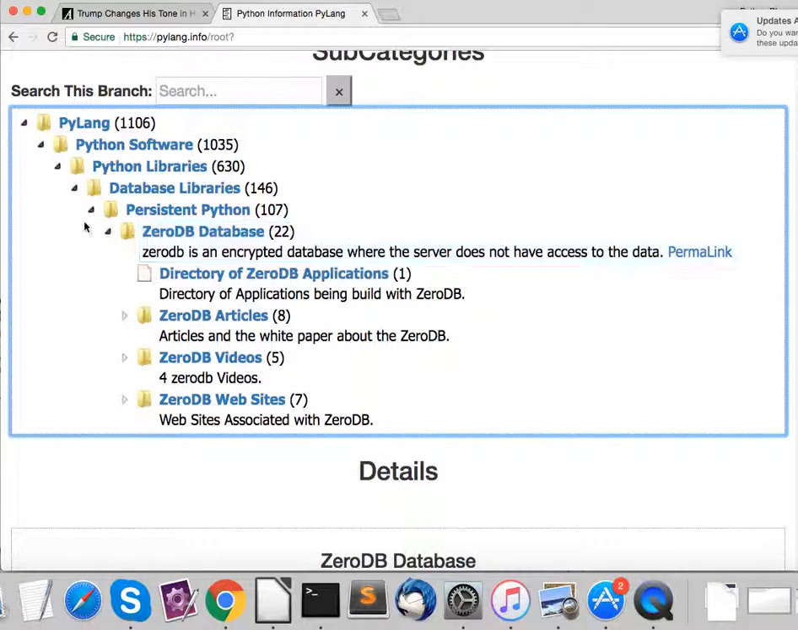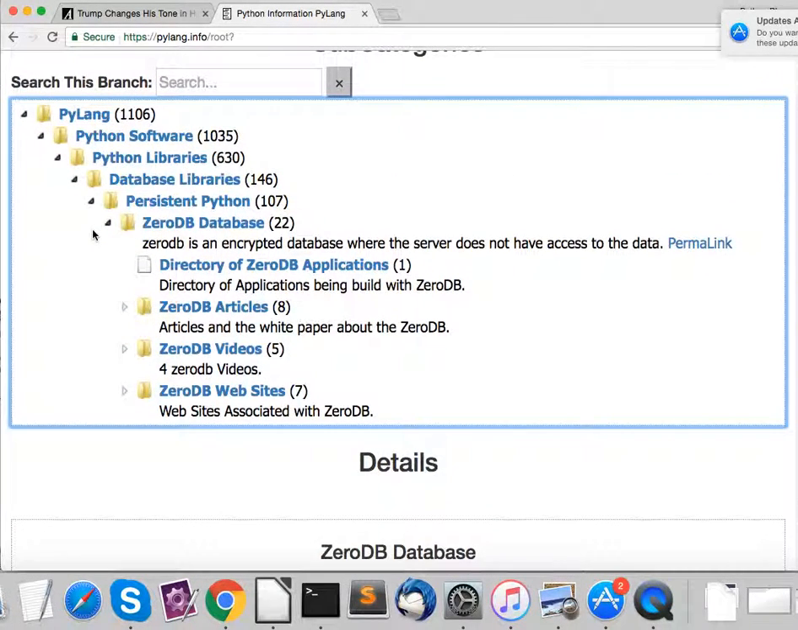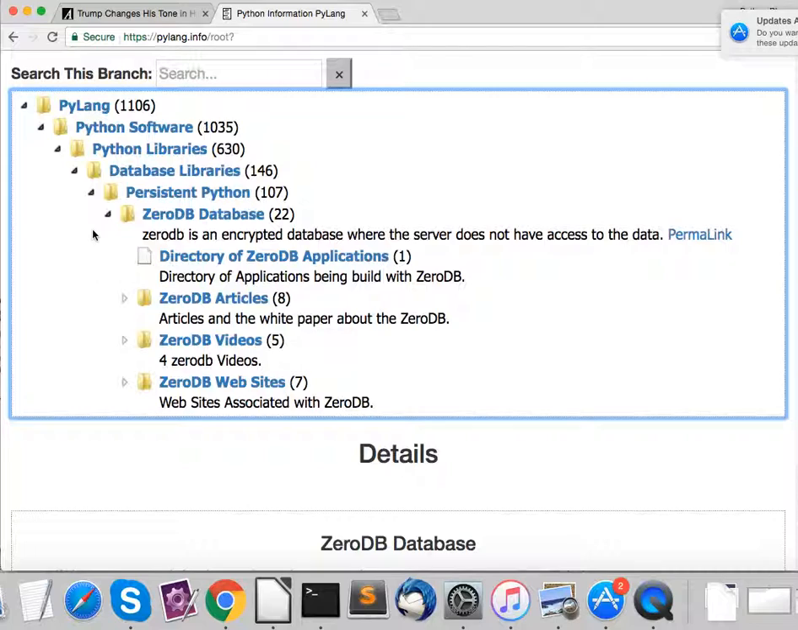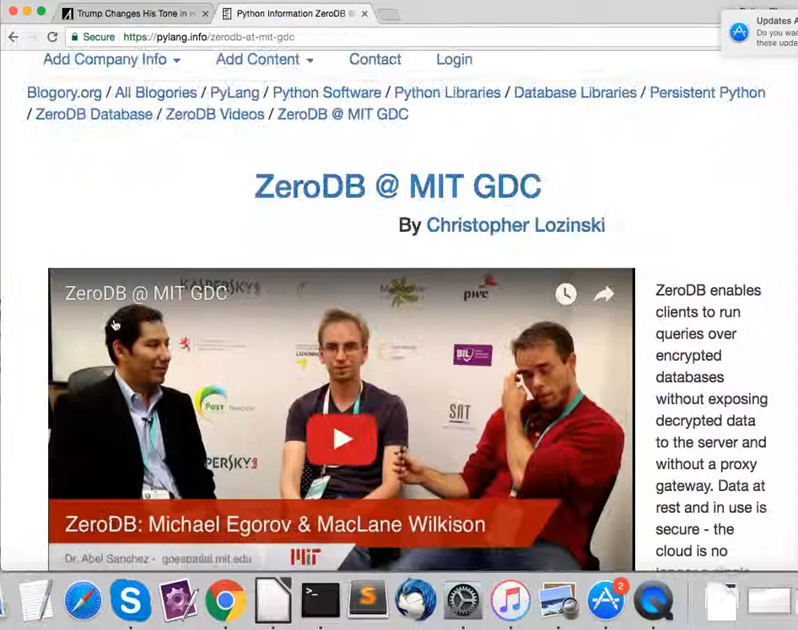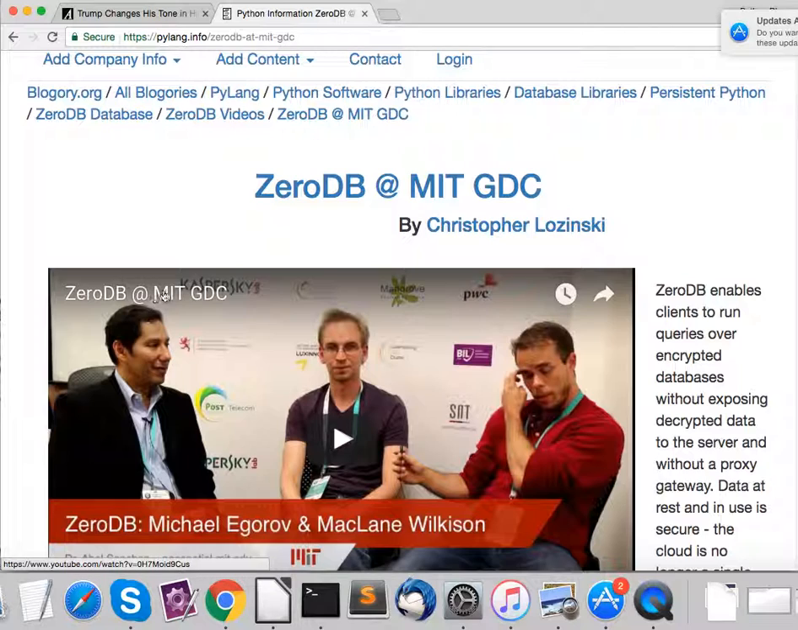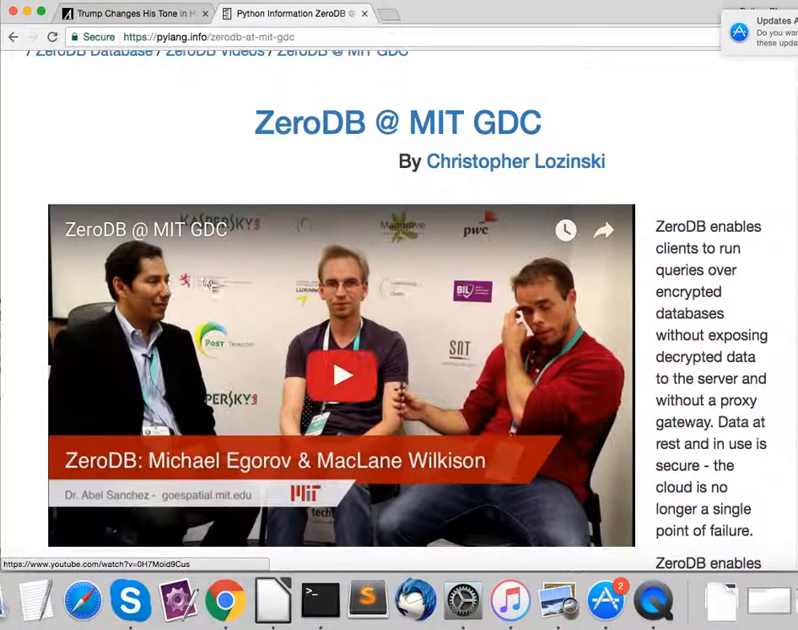What ZeroDB does is it encrypts and decrypts everything on the client. So you can host your data in the cloud, but you're safe. There's no way that the cloud can access the data. Everything is encrypted and decrypted on the client. So if you want to learn about ZeroDB, you might want to watch a video. Here's the video from MIT GDC. This is a YouTube content type.